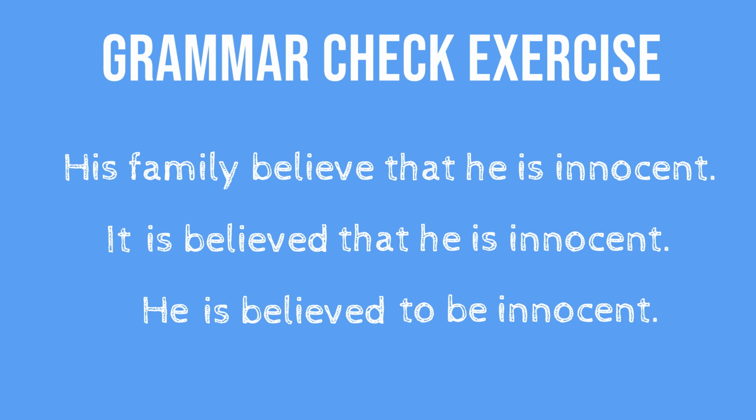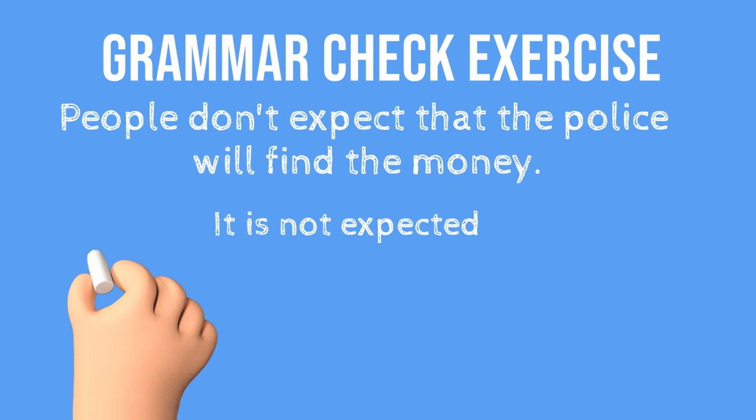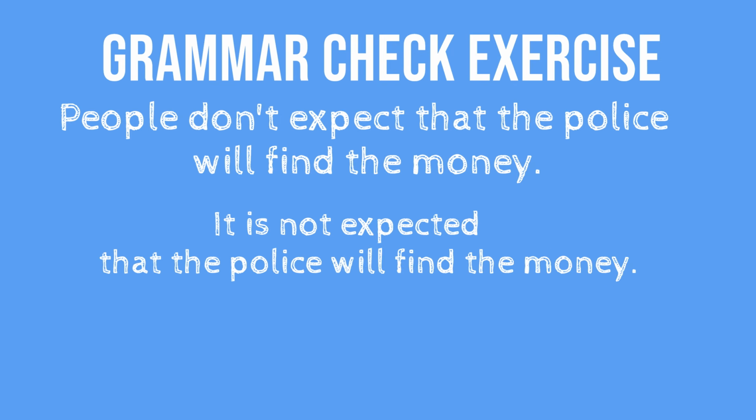Let's try one more, this time a negative. People don't expect that the police will find the money. Let's start with it. So it, then the passive part. It is not expected, and the rest. It is not expected that the police will recover the money. Did you get it? Good.